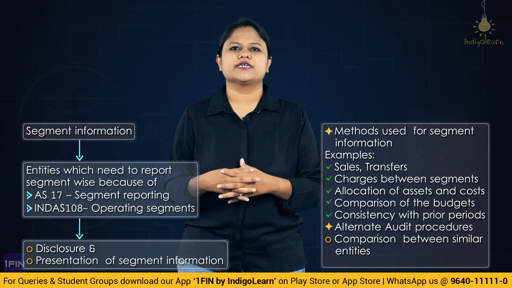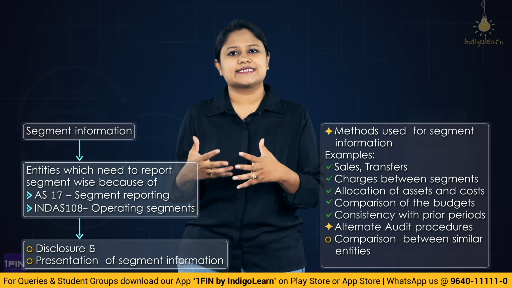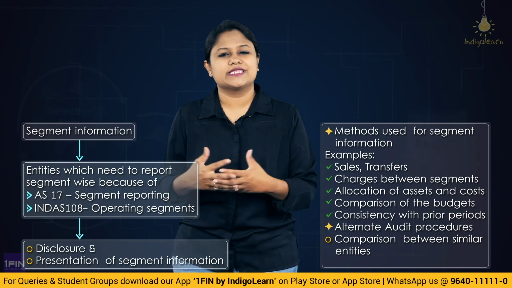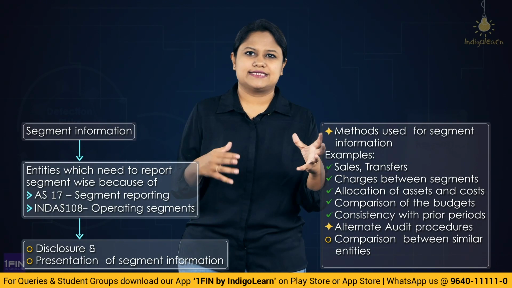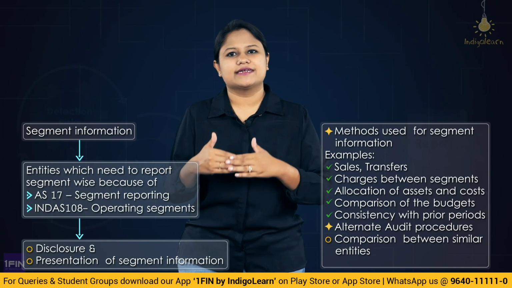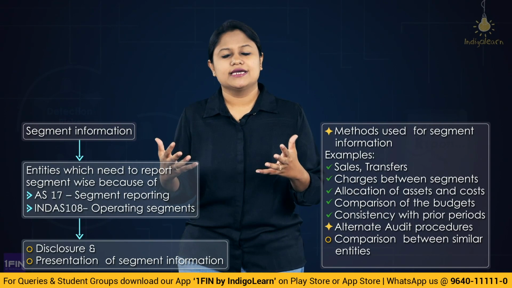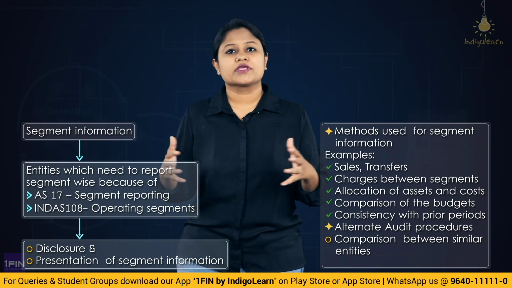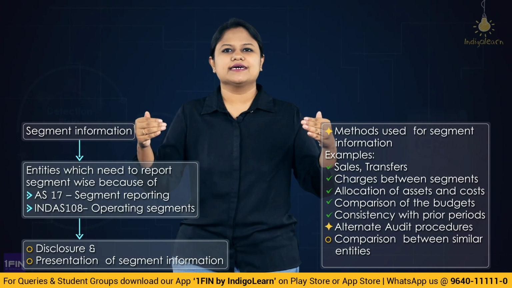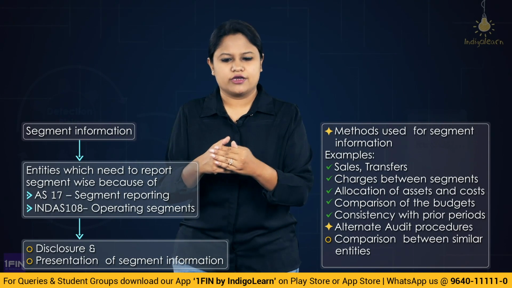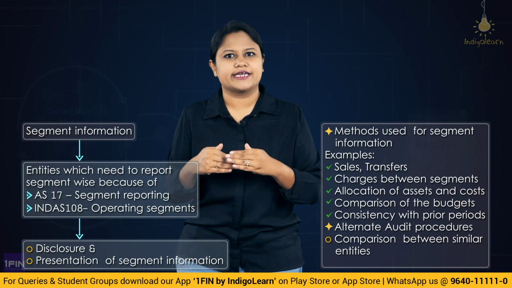And the methods through which the auditor can understand the methods being used by the management in dividing the segments would be, you could take the sales, the inter-segment transfers that are happening, the charges that have been shown, to understand the methodology that they are using to divide the segments. Maybe it is product-wise, maybe it is location-wise, where you could see the departmental transfers or the segment-wise transfers that are happening to understand what segments they are bifurcated into.